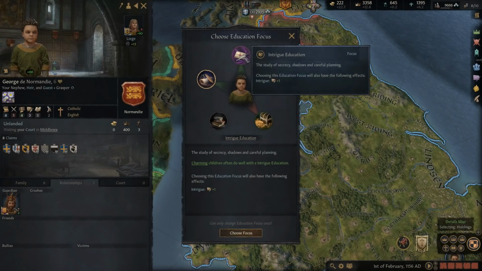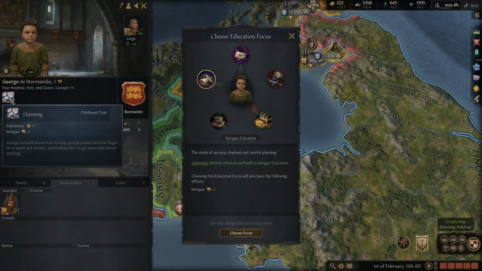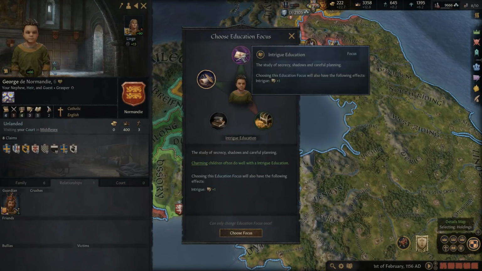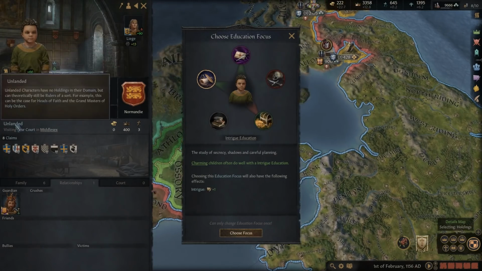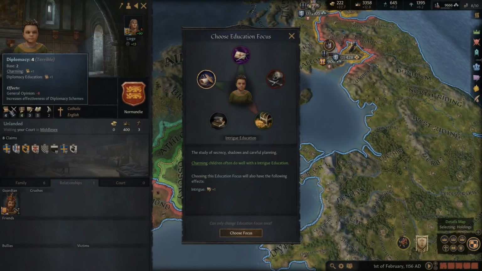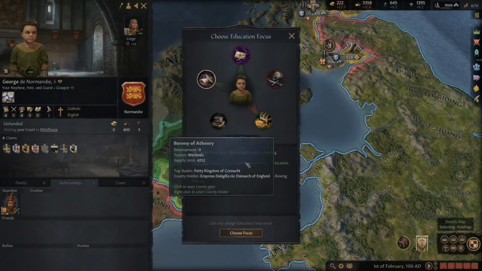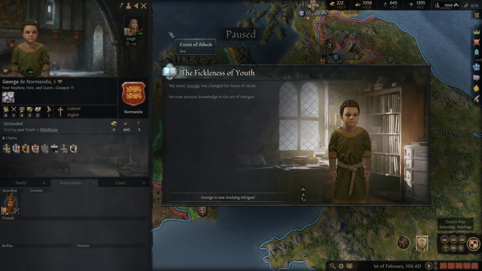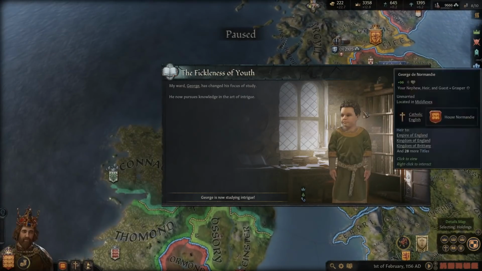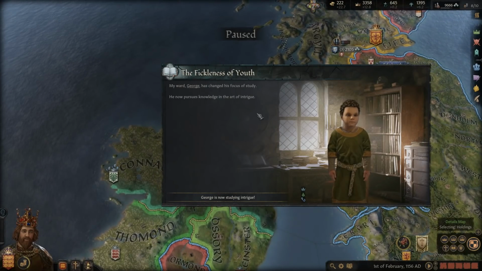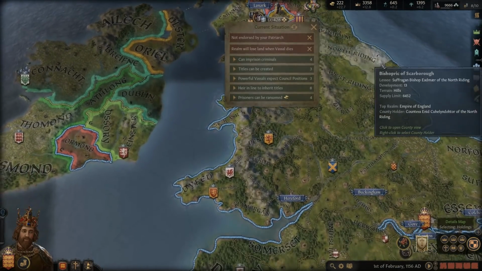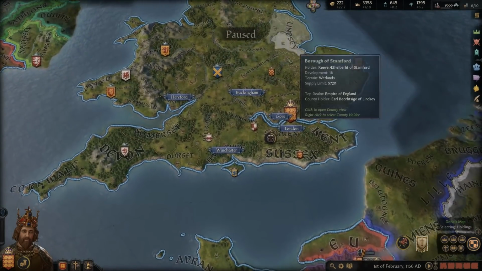But if he does inherit, I'd like to do the intrigue because he's got the trait for him to do well, and that's the only branch that we haven't done yet. The only education, I should say, they haven't done yet. So yeah, we're going to do that, and I think it'd be fitting. I know that as of right now, his diplomacy is higher, but that's okay. So let's go ahead and change it to that focus. And he now pursues the knowledge and the art of intrigue. All right, so we'll have events related to our nephew.